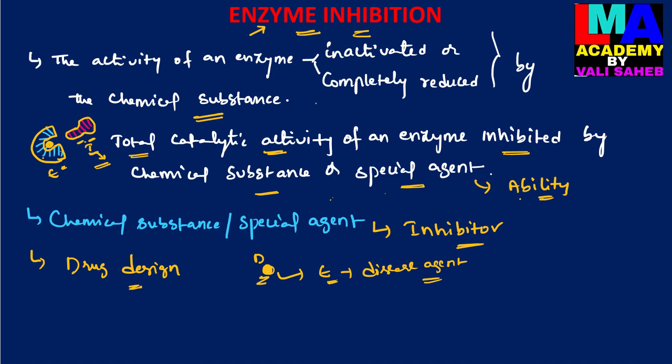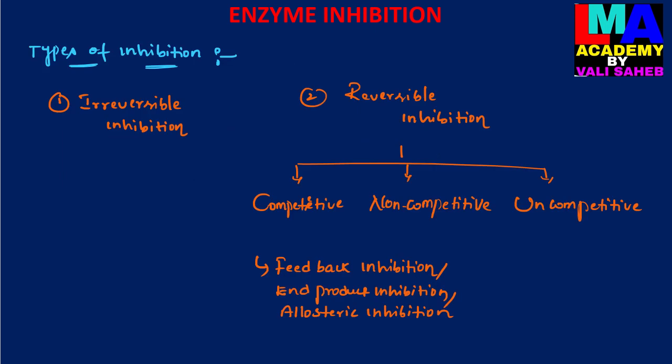Coming to the types of enzyme inhibition process, there are two different kinds: irreversible enzyme inhibition and reversible enzyme inhibition. The reversible enzyme inhibition process is further divided into three types: competitive inhibition, non-competitive inhibition and uncompetitive inhibition.